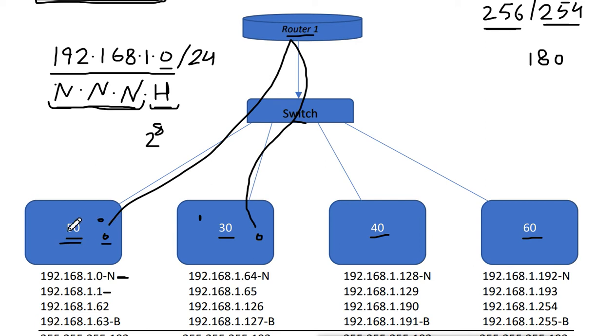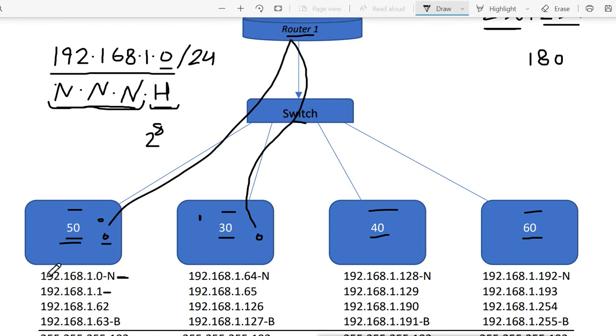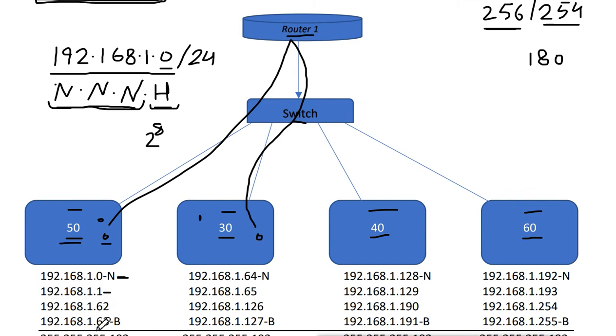That means 64 for this department, 64 for this, 64 for this, and 64 for this. That is what I did. So it starts from 0 and it is going to end on 64. So it is going to end actually on 63. That means 192.168.1.63. This will be my last address. Why is it 63? Because we are starting from 0, so till 63 it will become 64 numbers.